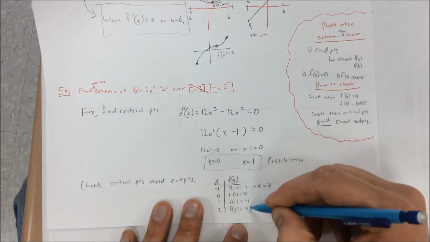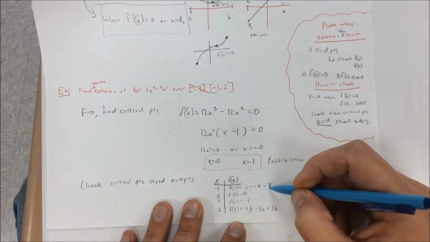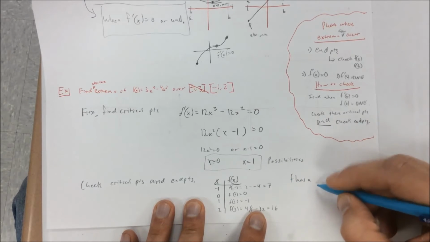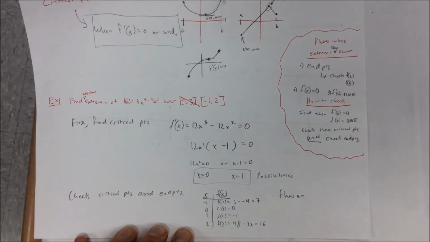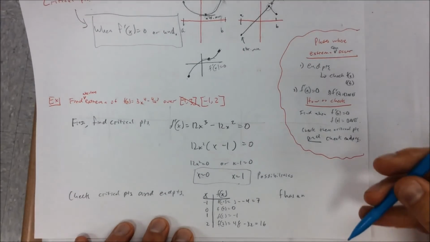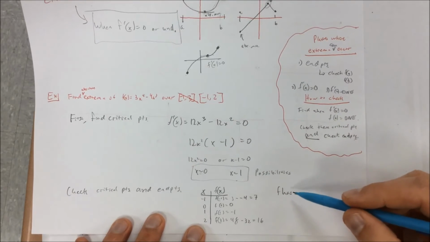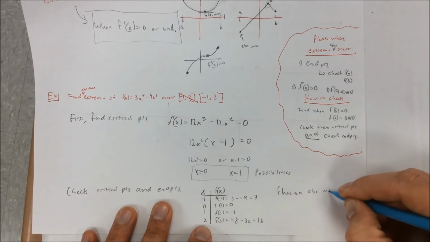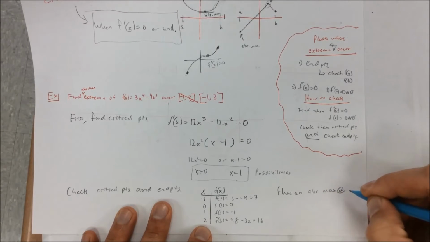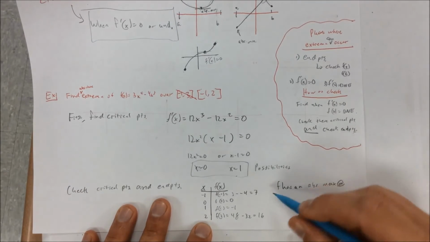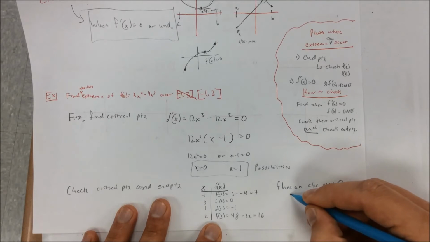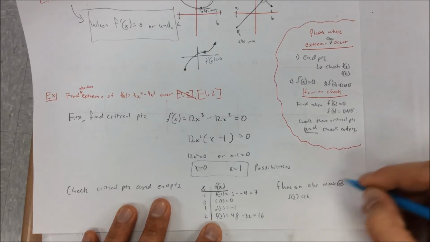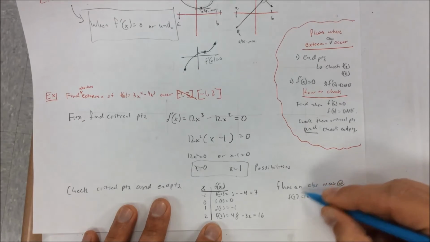So now I don't really care what's going on in between here. The maximum on this one, f has an absolute maximum at f of 2, which is 16. So the maximum is 16. It happens at 2.